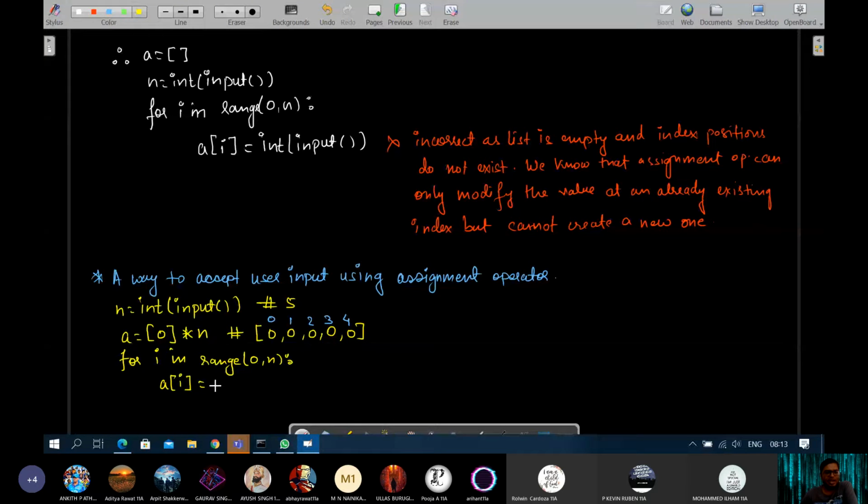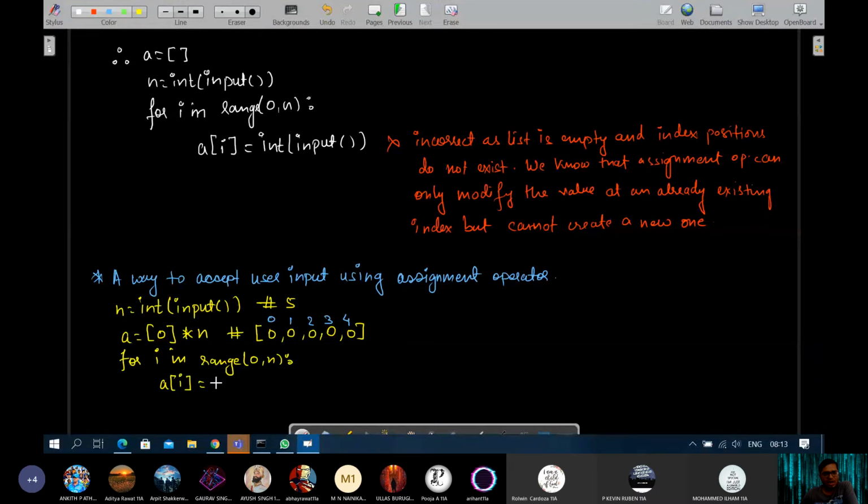So the crux is that they create a sort of pseudo list. Actually, it is a list, but not the required one. So sort of a false list they create. See, pseudo list is not a terminology. I'm just, for the sake of explaining you people, saying pseudo list. So this is not a required list. But what they have achieved using this replication method is that they have created index positions. Now, once index positions are created, they can be modified.